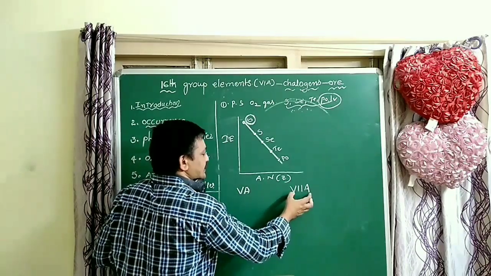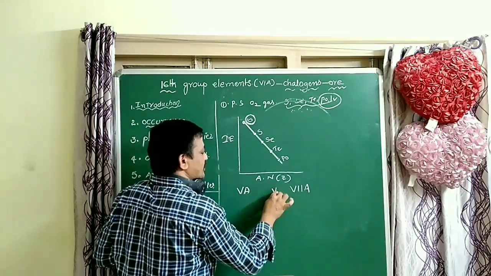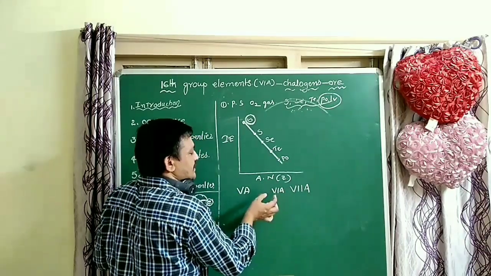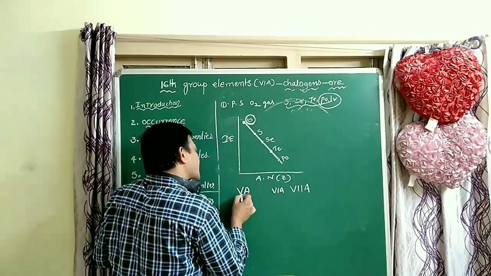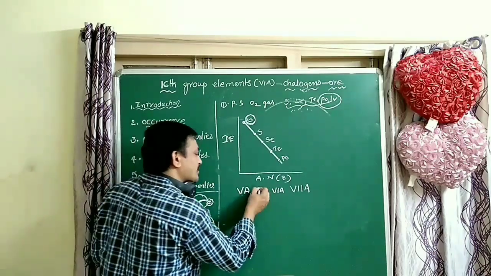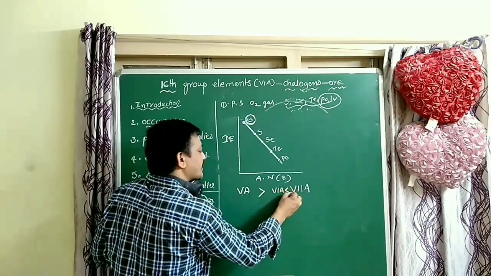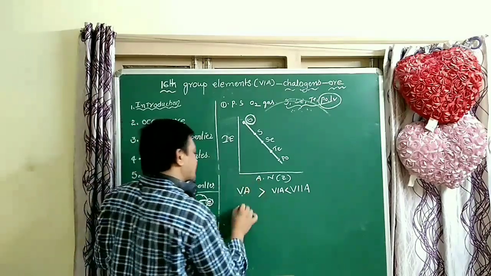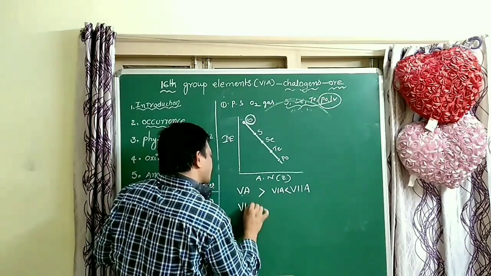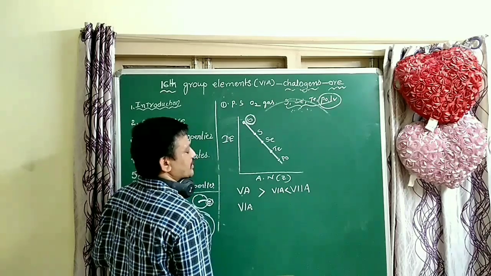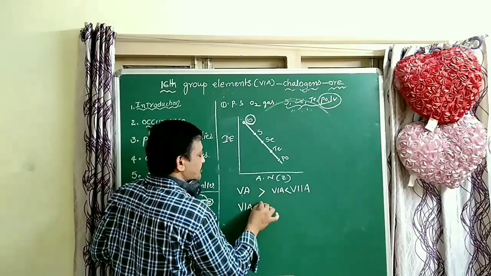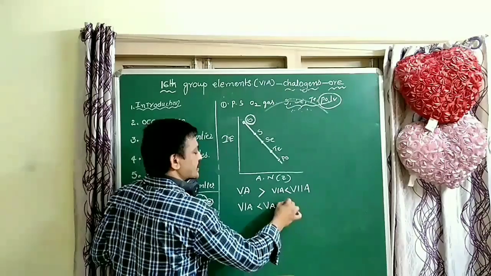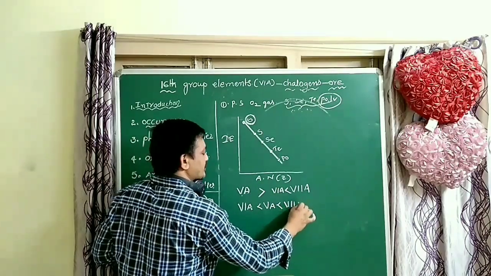Because 6A group elements have more size, so less IP. So what is the correct order? 6A group elements have less IP than 5A group elements, and less IP than 7A group elements.